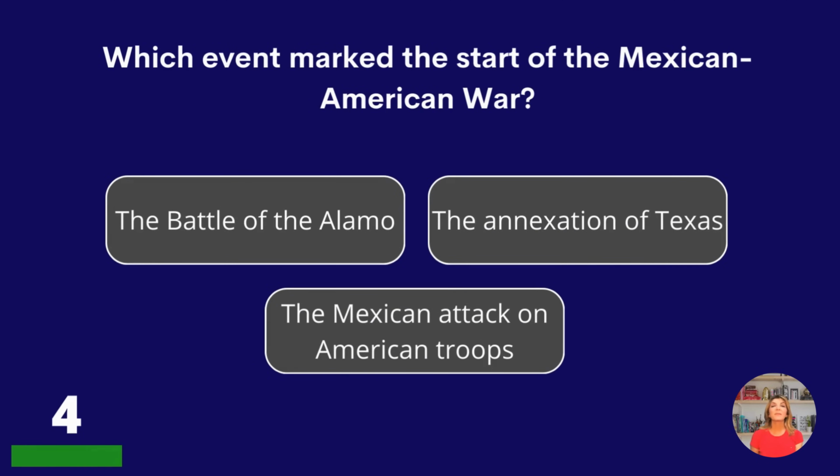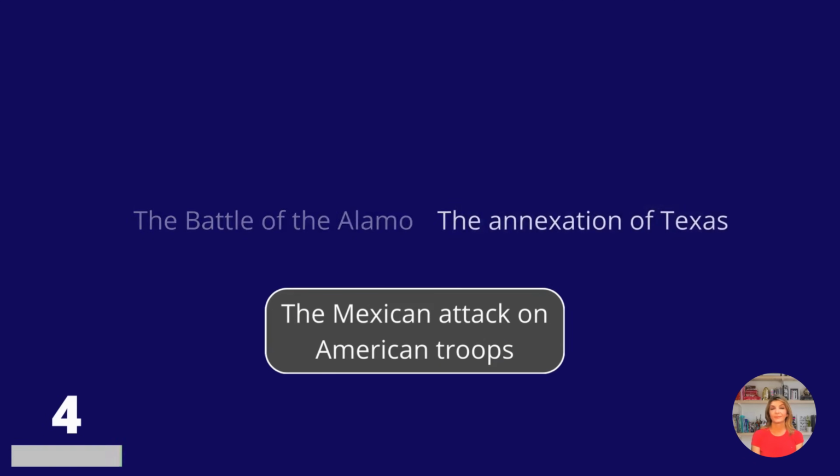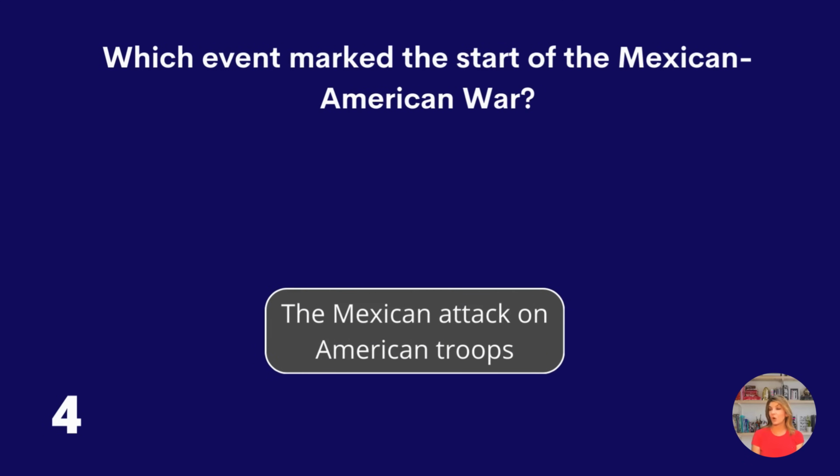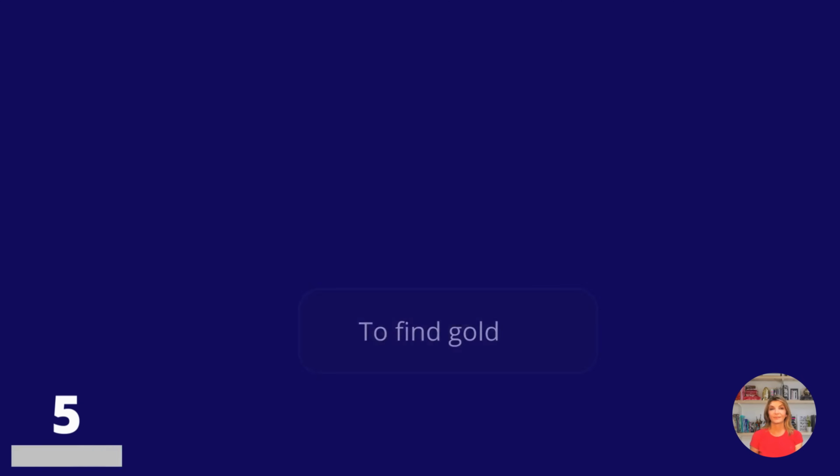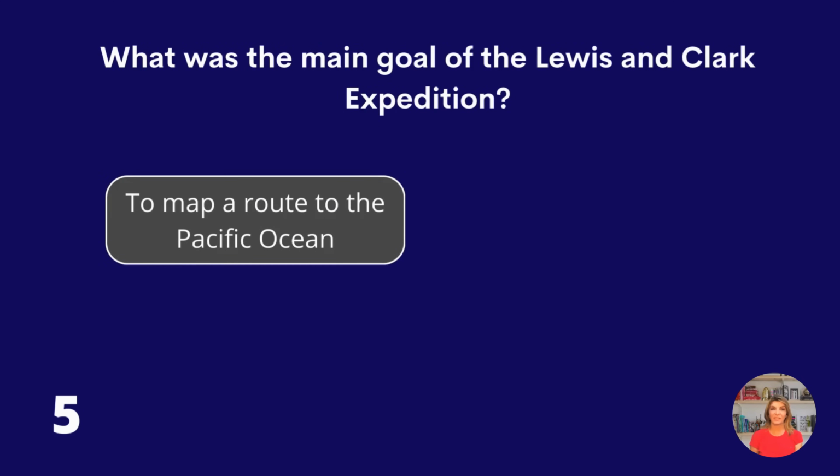Which event marked the start of the Mexican-American War? The Battle of the Alamo, the annexation of Texas, or the Mexican attack on American troops? The Mexican attack on American troops. What was the main goal of the Lewis and Clark expedition? To map a route to the Pacific Ocean, to explore the Gulf of Mexico, or to find gold? To map a route to the Pacific Ocean.